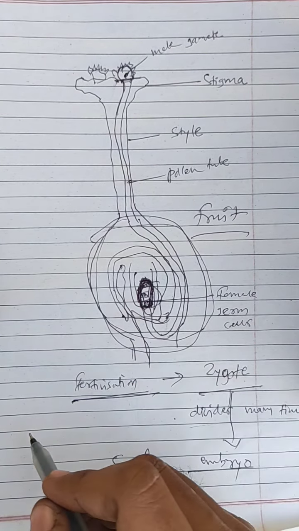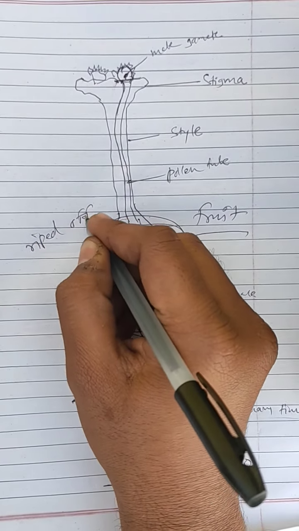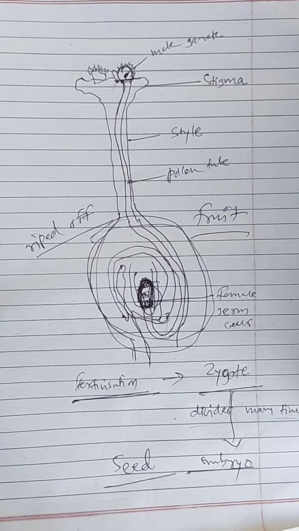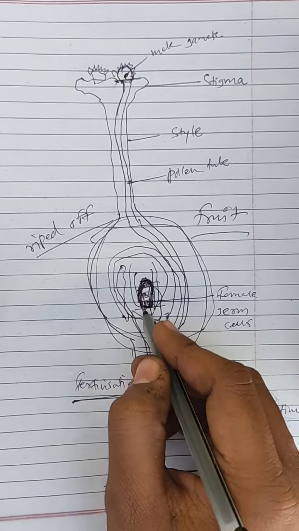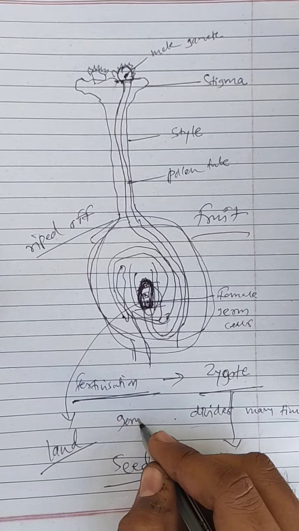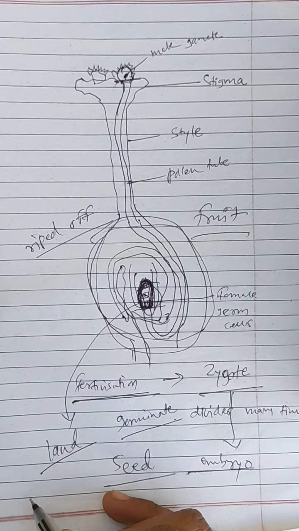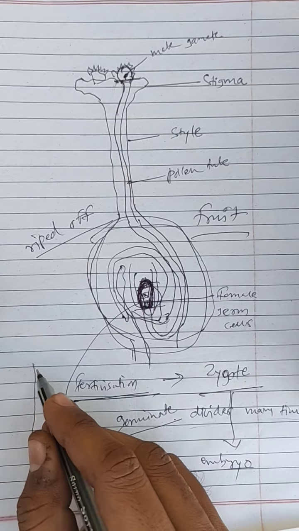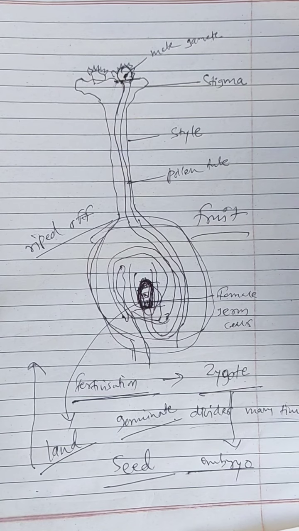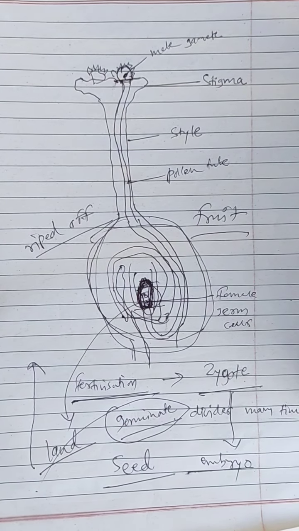When this fruit matures and gets removed from the tree, the seed will get onto land and will start to germinate. When the seed grows in the land and a tree grows from that seed, the process is called germination. So this is the way flowering plants reproduce.